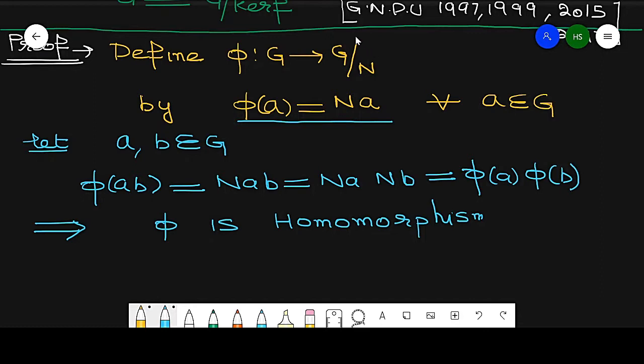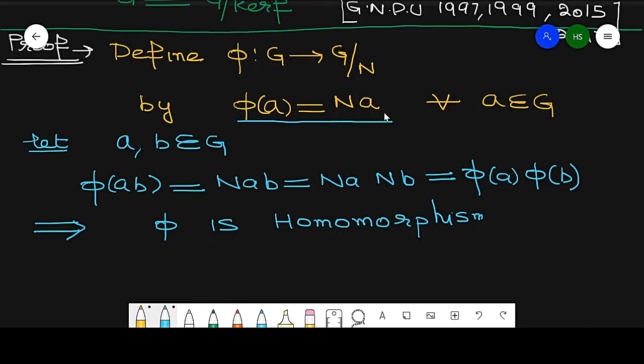Now the second part, to prove that it is onto. Onto means I take one element from this side and there exists a pre-image in G. If there exists a pre-image in G, then that mapping is onto. Directly we see that this mapping is onto, because if I take Na from G by N, then a exists, so its pre-image exists.